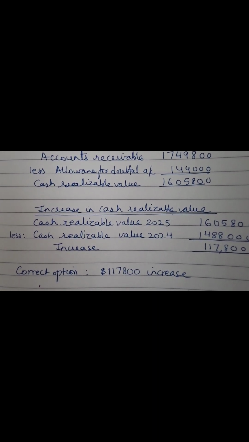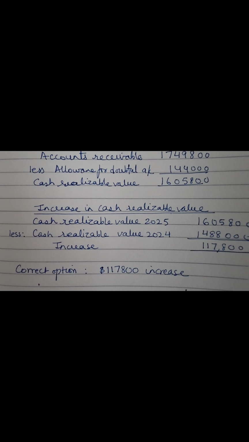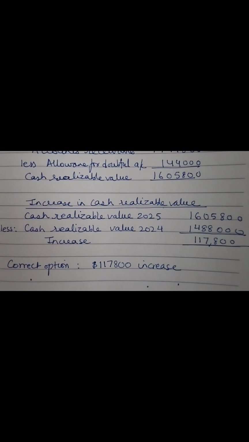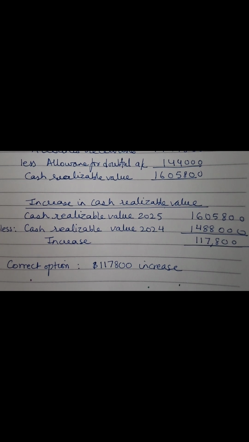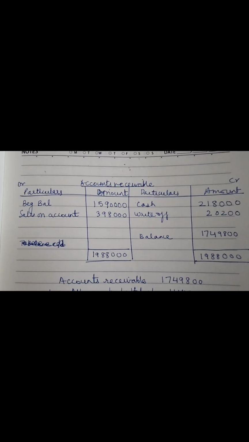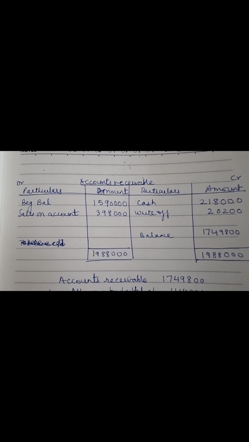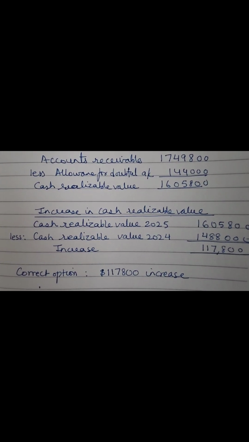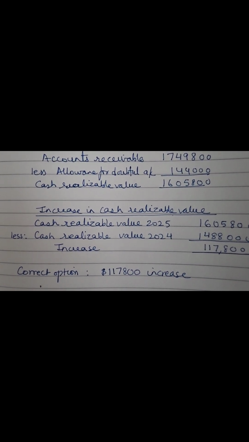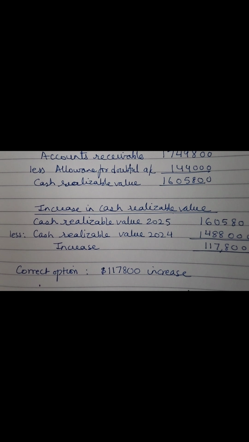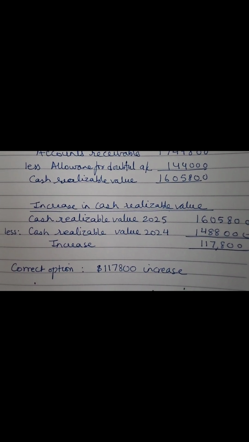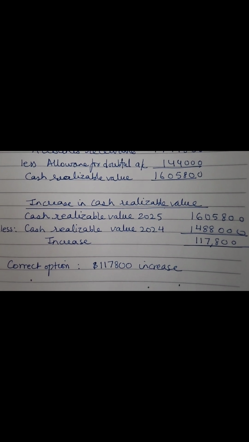So the cash realizable value is 1,605,800. Now to find out the increase in cash realizable value, we will deduct the cash realizable value calculated this year from that of the last year. We know that the cash realizable value of last year is less than this year, so there is an increase in cash realizable value. Now when we see the calculation, we see that the increase in cash realizable value is 117,800. So the correct option is $117,800 increase in cash realizable value.